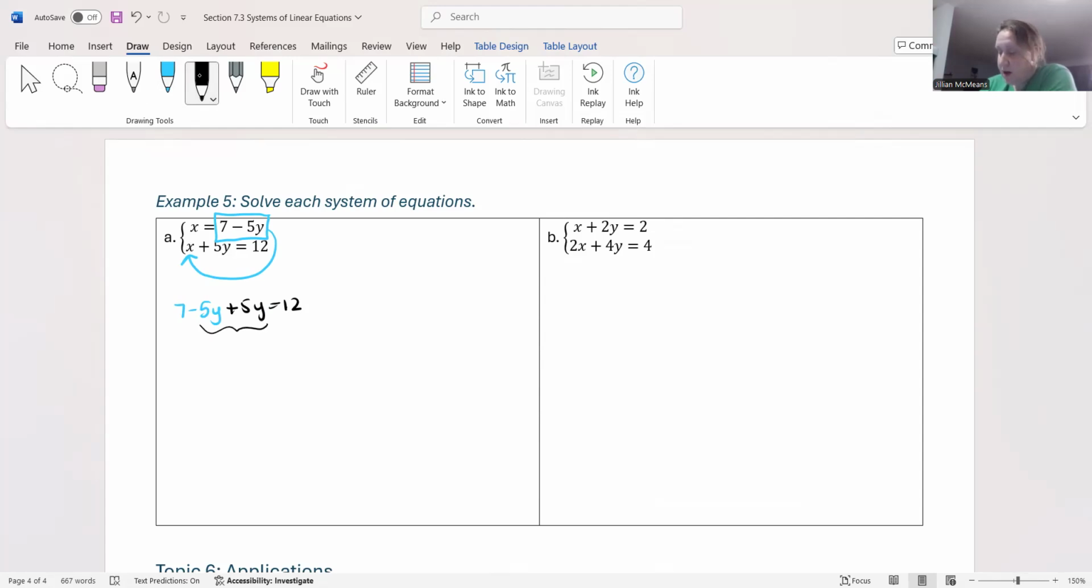Notice right here we need to combine like terms on the left. Well, I have negative 5y plus 5y. So what would negative 5y plus 5y be? Well, that would just be 0, right? We would say these cancel.